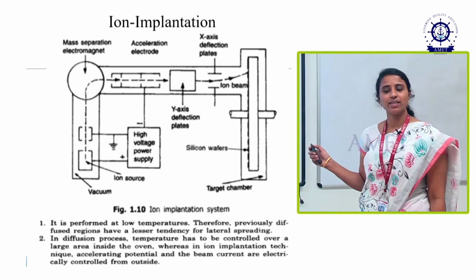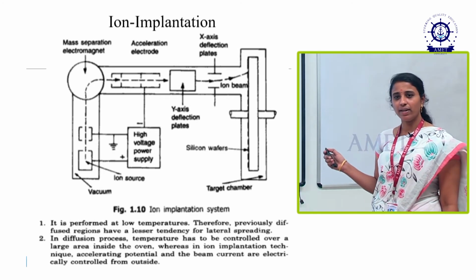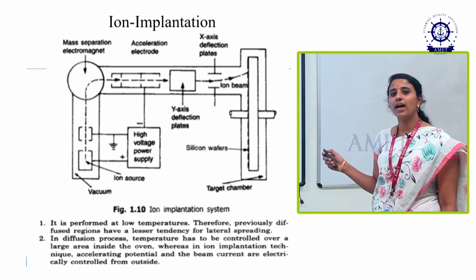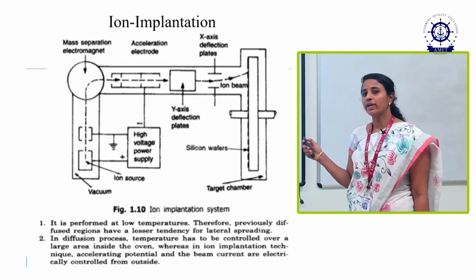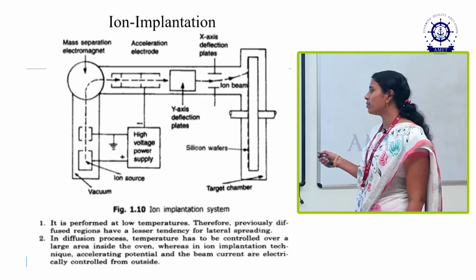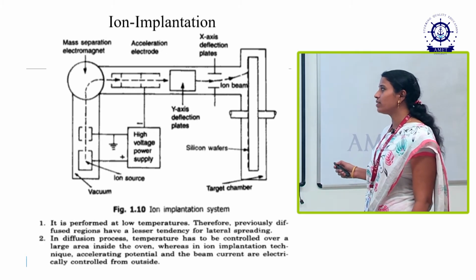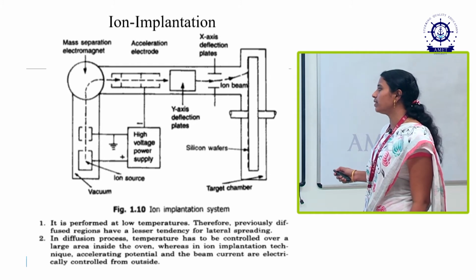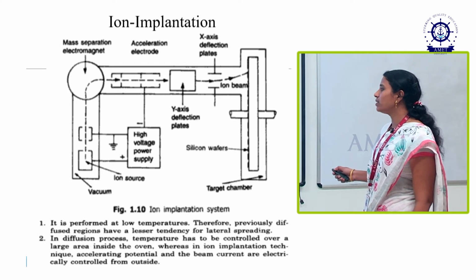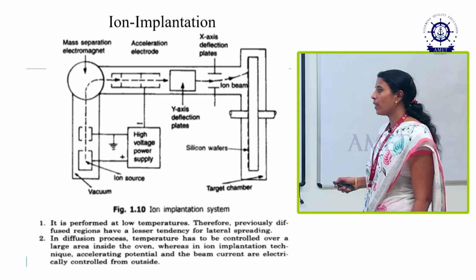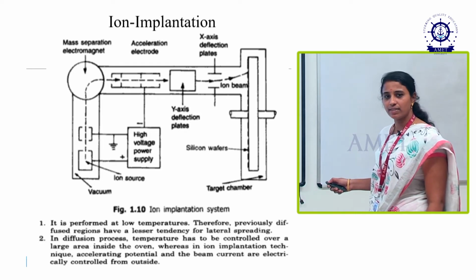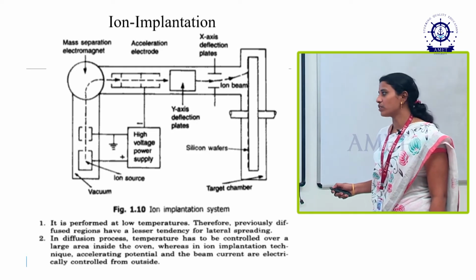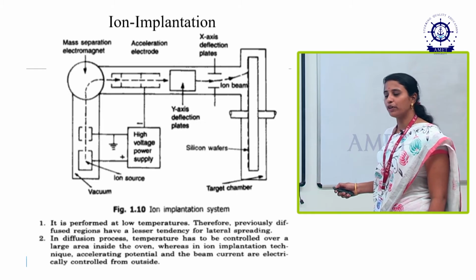The next one is ion implantation. In ion implantation, impurities are added to the substrate, as atoms are made to hit the vacuum chamber, the target chamber. The target is nothing but a silicon wafer, which is placed inside the target chamber. This is what we call the substrate. Here we call it the vacuum tube. In the vacuum tube, a large number of ions are present.